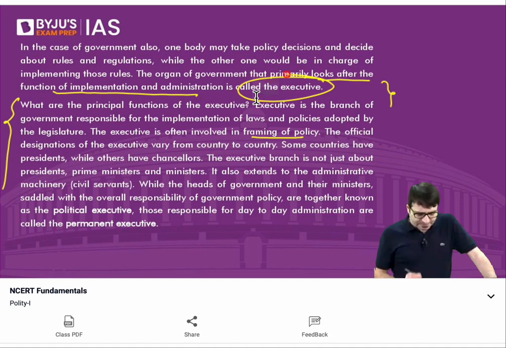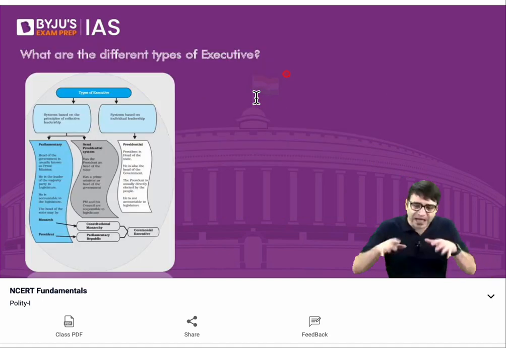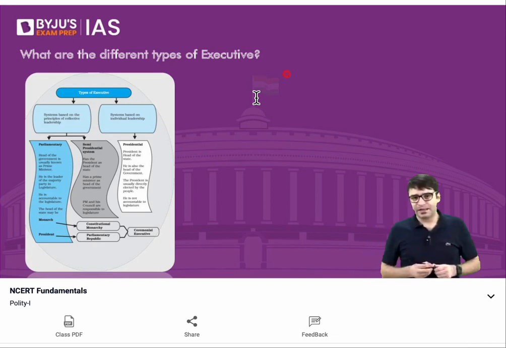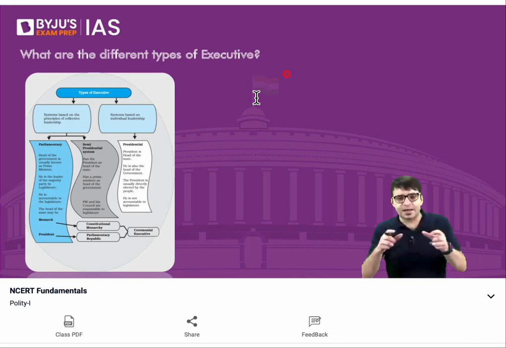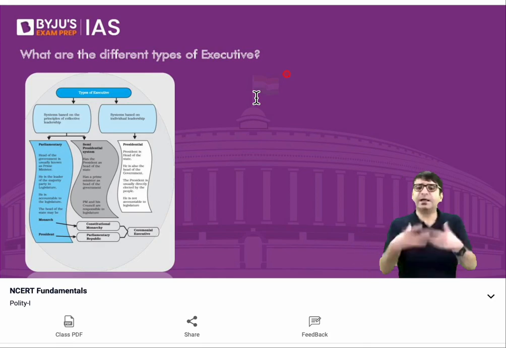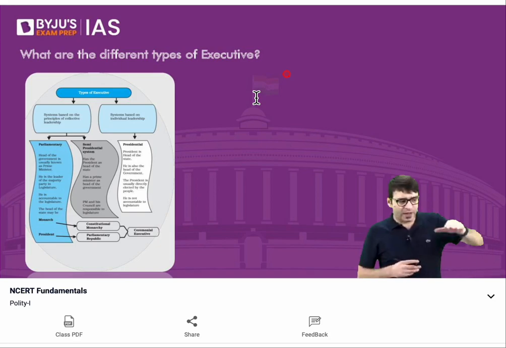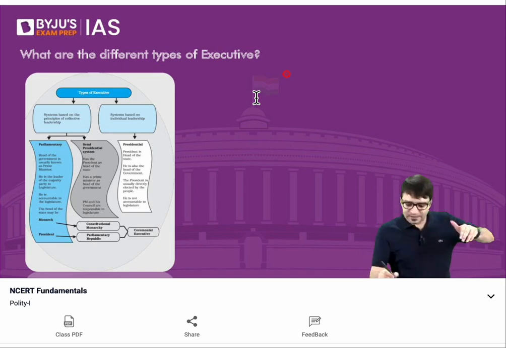But at the same time, we also need to understand the different types of executive. And we can categorize different types of executive based on whether there is collective leadership or individual leadership. Individual leadership, for example, in the United States of America, where we have the President of the United States of America.